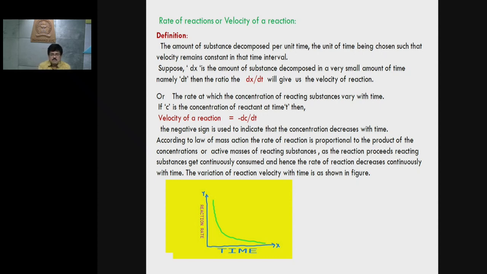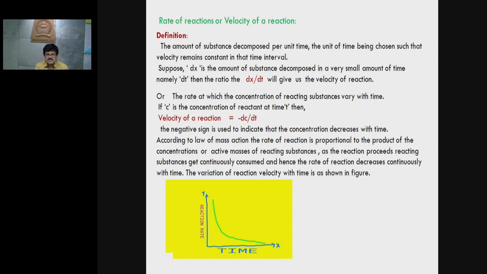So minus dc upon dt is also nothing but the velocity of reaction. At the same time, dx upon dt is also nothing but the velocity of reaction. In the definition, minus dc upon dt, the negative sign is used to indicate that the concentration decreases with time.